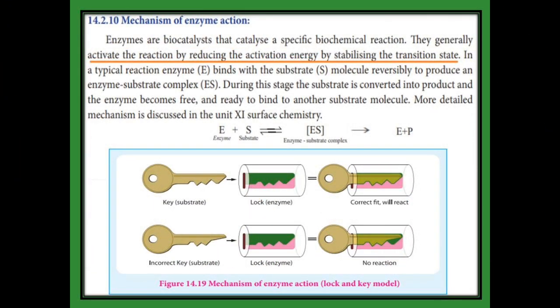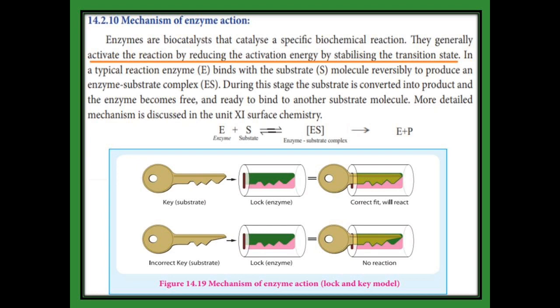Usually the reactant gives the transition state. After the transition state, it will form the product. Here, when the enzyme reacts with the substrate, it reduces the activation energy so that it stabilizes the transition state. In this state we get the enzyme substrate complex.